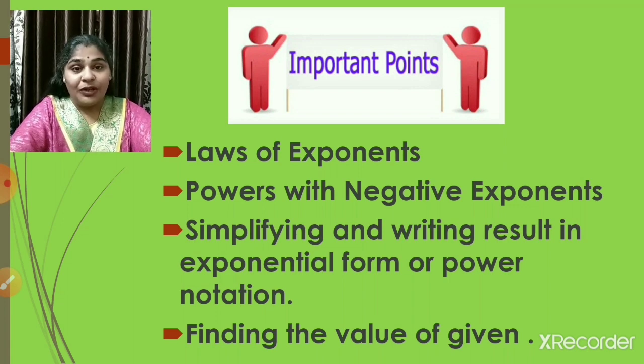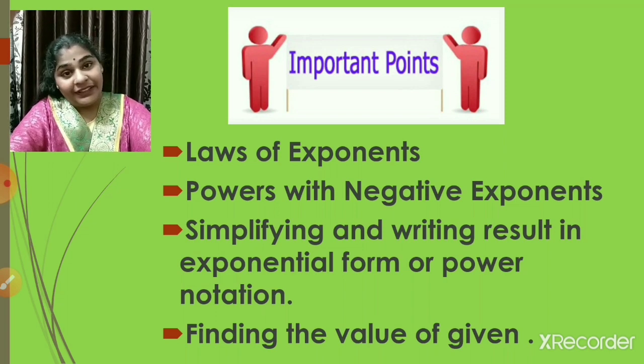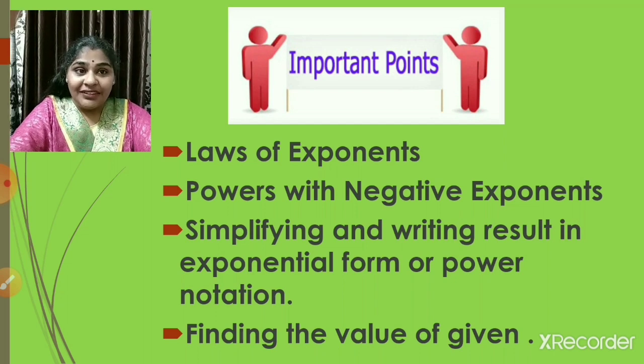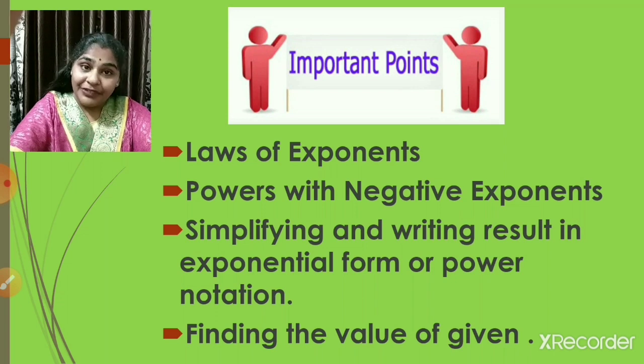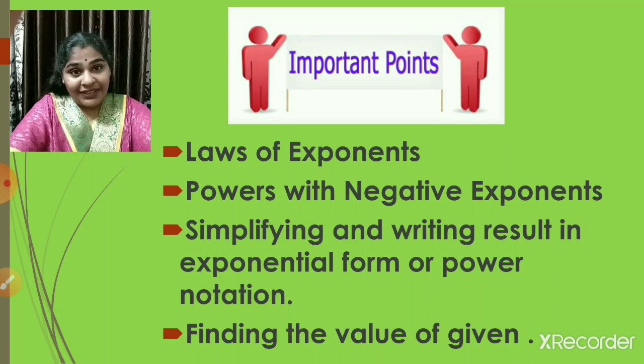Again, this is what we have learned in this chapter, right? Then simplifying and writing results in the exponential form or power notation. Then finding the value of the given expression, that is completely solving it and finding the answer. So these are the important things. Along with this, thoroughly go through Exercise 12.1, which is very, very important. This is the only exercise in this chapter which we have done.